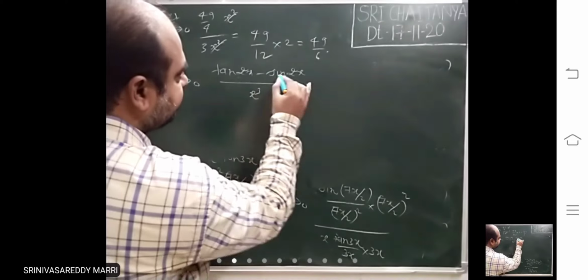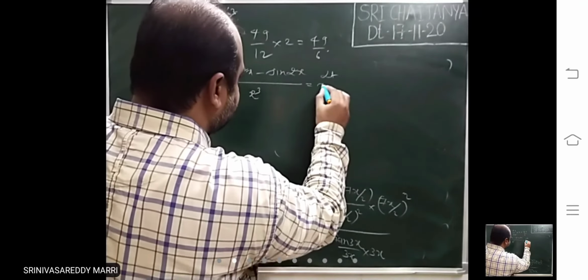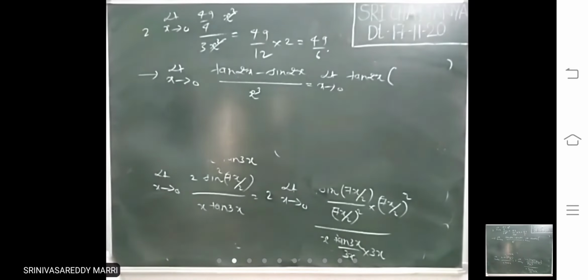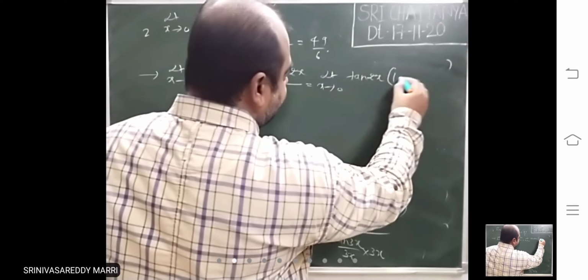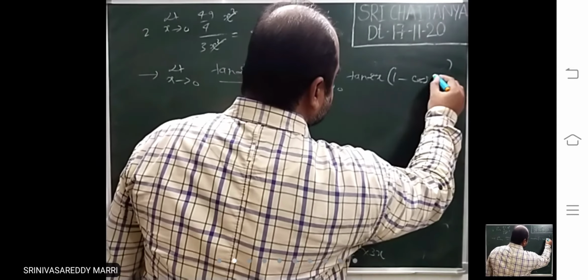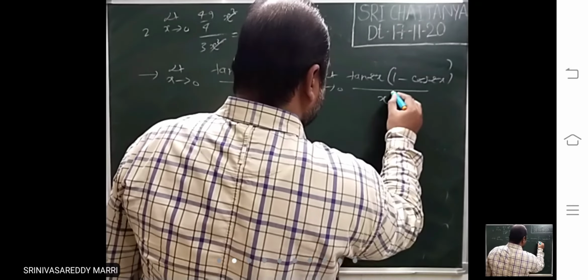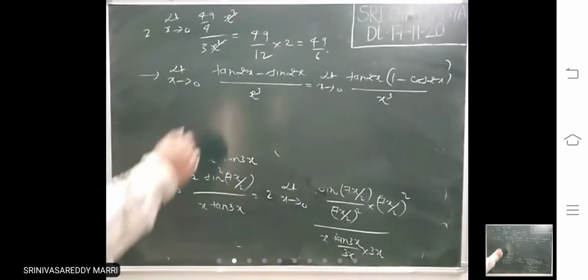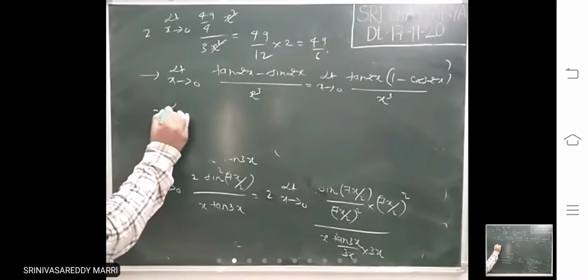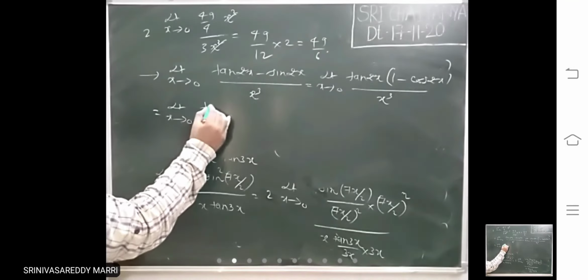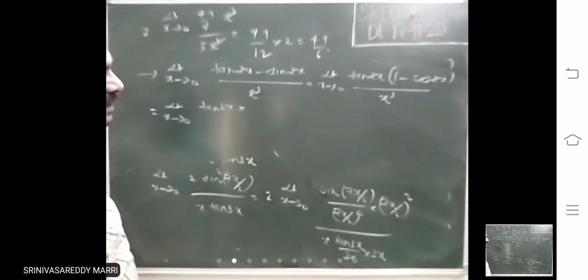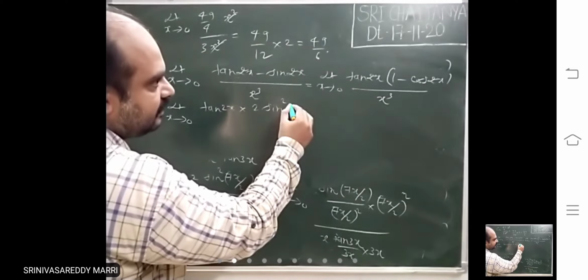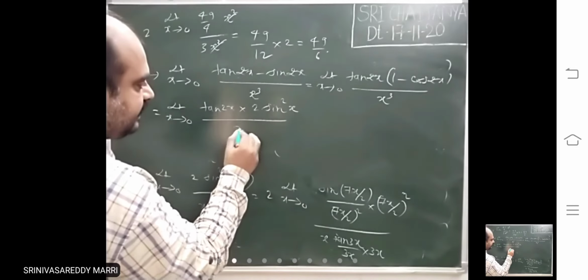Now what I am doing is, whenever tan x minus sin x is there, you do it like this. I am taking tan 2x common. What will you get? 1 minus cos 2x, divided by x cube. Look at tan 2x minus tan 2x cos 2x, same, right? So now limit x tends to 0, this is tan 2x into 1 minus cos A, that means 2 sine square A by 2, divided by x cube.